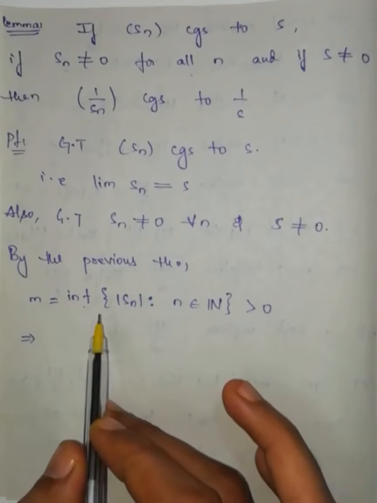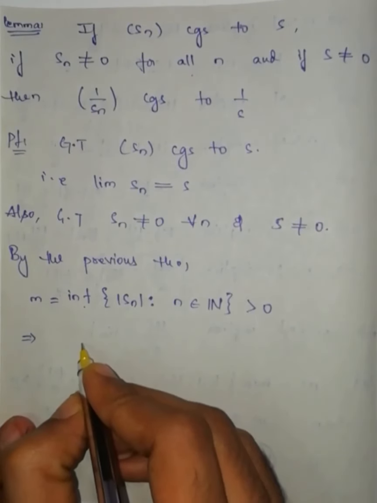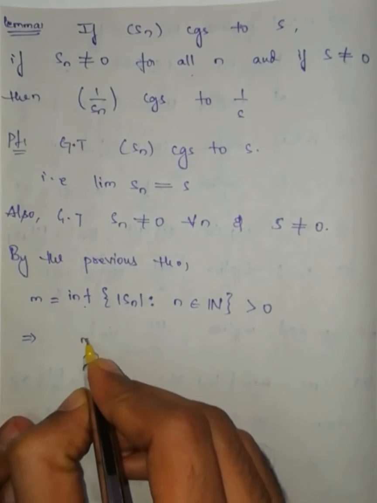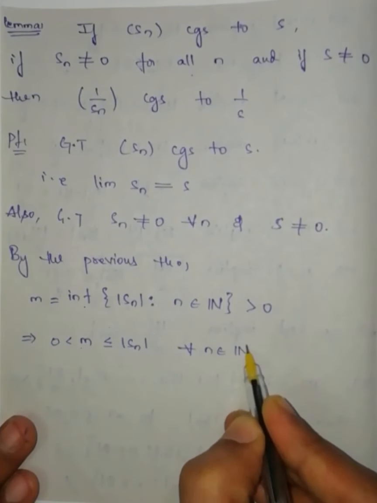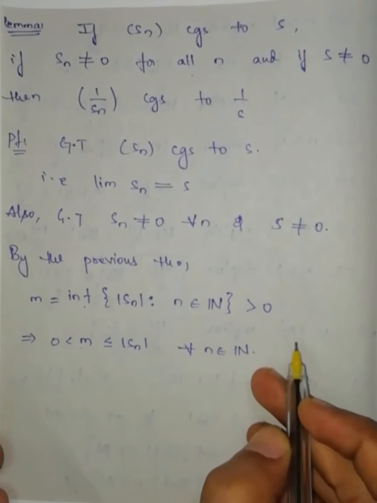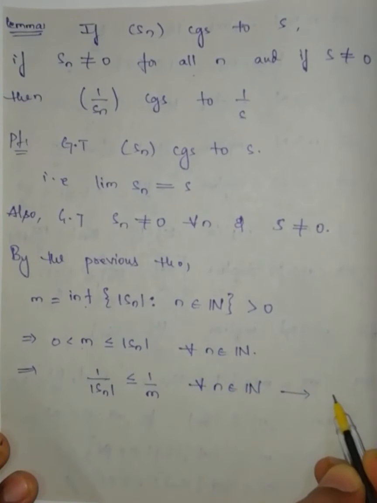Lower bound means all the terms are greater than or equal to that one. So here I can say that m is less than or equal to modulus of Sn where m is greater than 0 for all n belongs to the set of all natural numbers. Now this implies if I cross multiply, 1 by modulus of Sn is less than or equal to 1 by m for all n belongs to the set of all natural numbers. Equation number 1.